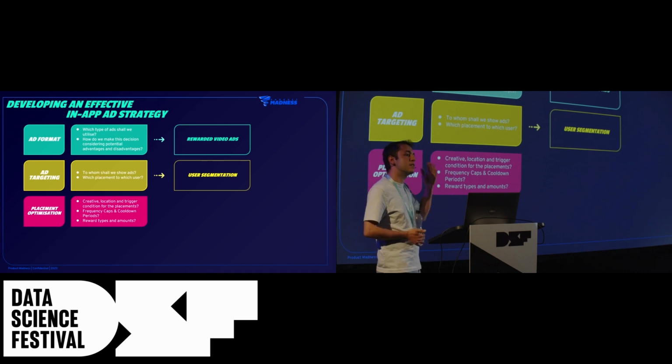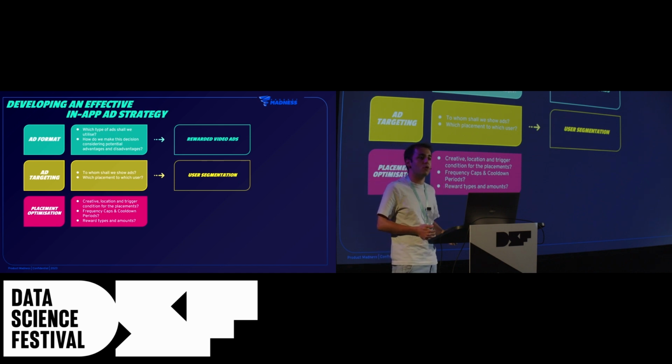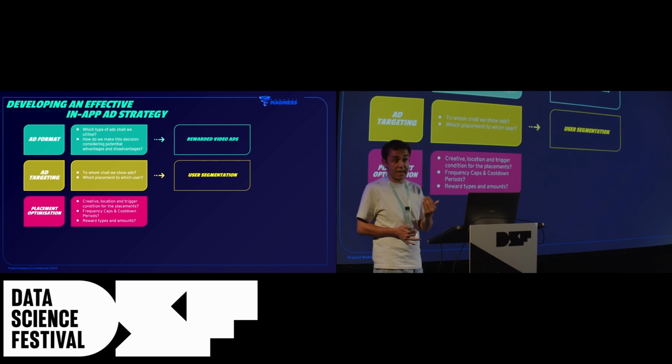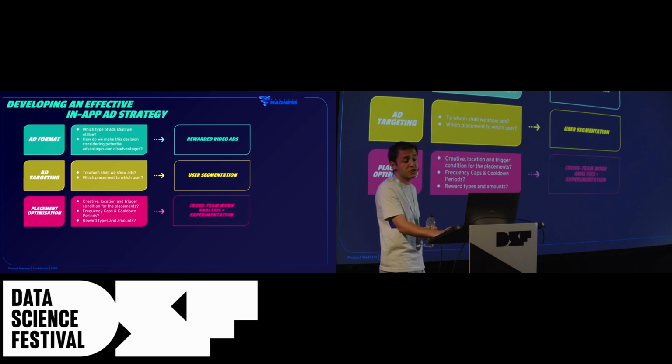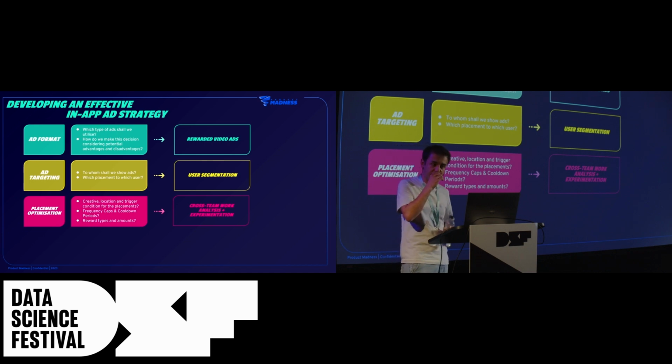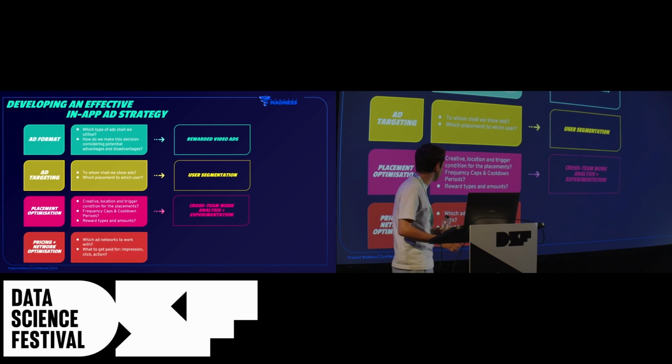You can basically think about it and say that offering X amount of coins versus offering 10X amount of coins will, of course, have different consequences, which is constant work for us. It takes cross-functional teamwork, constant analysis, and experimentation of ideas. And the final step in our pipeline is pricing and network optimization.